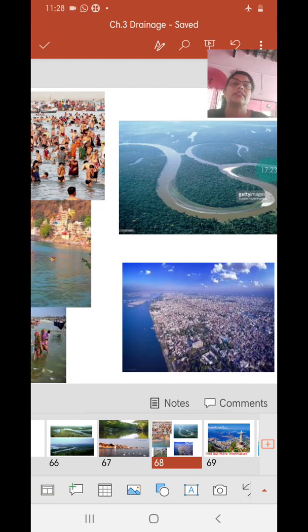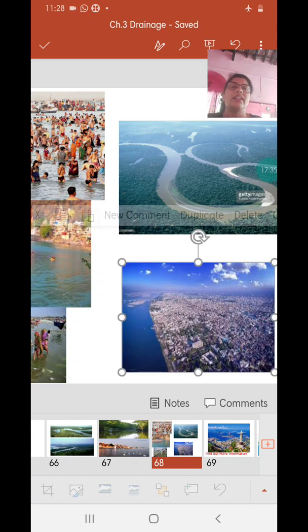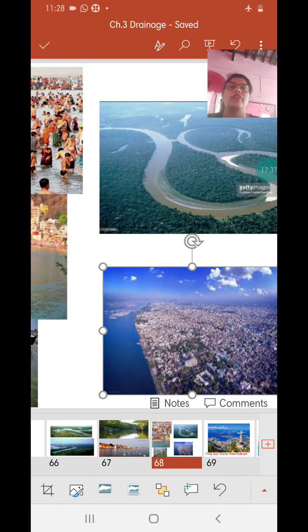Amazon is covered by dense evergreen forest, rainforest. They are highly inaccessible, so people cannot reside over here. Agriculture and industries cannot be practiced here. But on the other hand, this is the aerial view of river Amazon, and river Ganga.